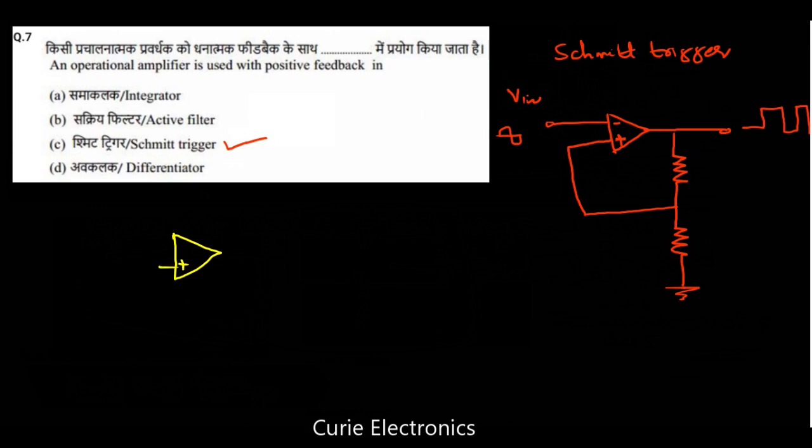Integrator circuit. In the feedback path there will be a capacitor. Then it's an integrator circuit. This is going to be our V in, and in the feedback path we have the capacitor. This is the integrator.